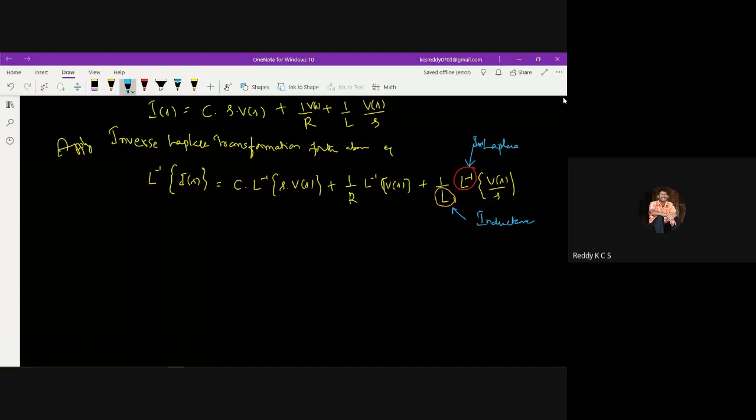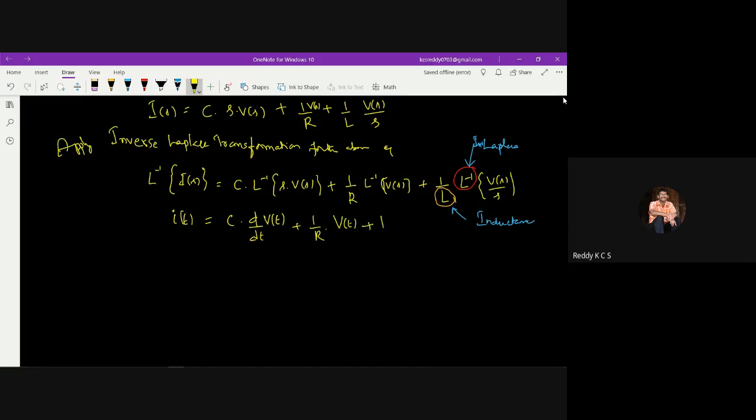So after applying the inverse Laplace, we know that L inverse of I of s is equal to I of t. C into s into V of s is nothing but C d by dt of V of t, plus 1 by R into V of t, plus 1 by L integral of V of t dt. So these are the current equations: the first through the capacitor, then the current through the resistor, then the current through the inductor.